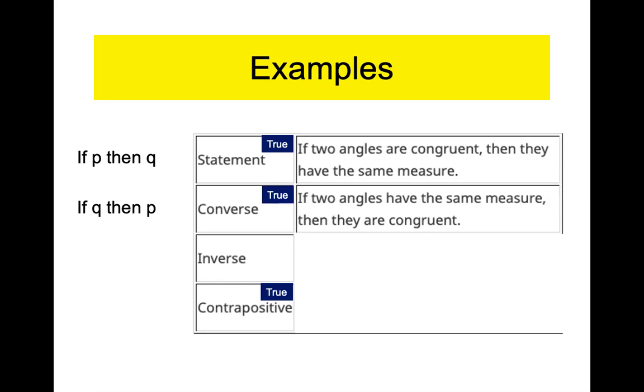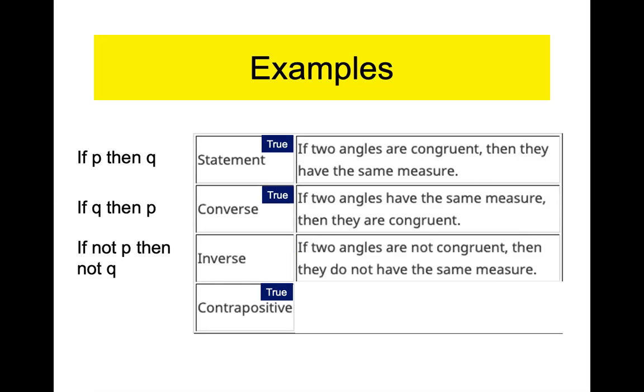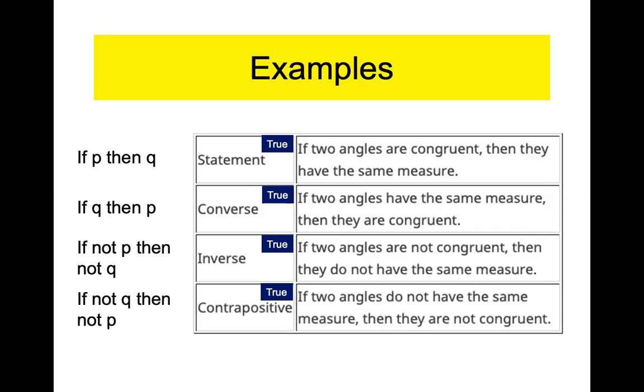To create an inverse, we leave P and Q and we just negate them both. So if not P, then not Q. If two angles are not congruent, then they don't have the same measure. And that's clearly true. So here's an example where every single thing is true. And if I want to create the contrapositive, I flip the P and the Q and negate both of them. So if two angles do not have the same measure, then they are not congruent, and we were guaranteed it to be true.